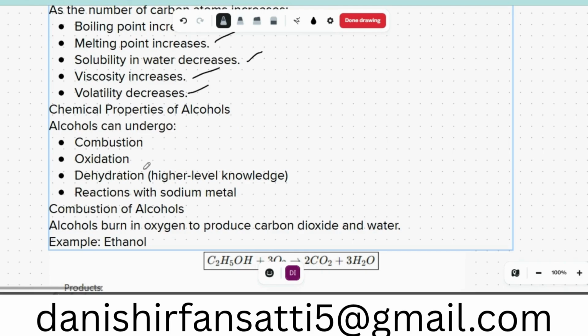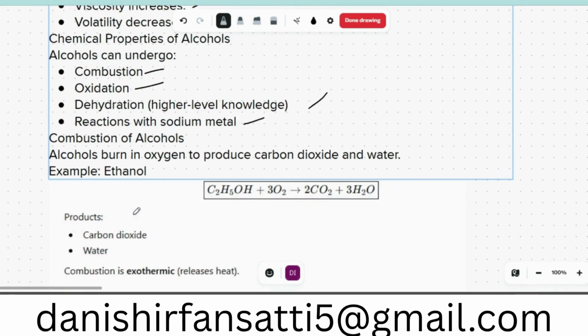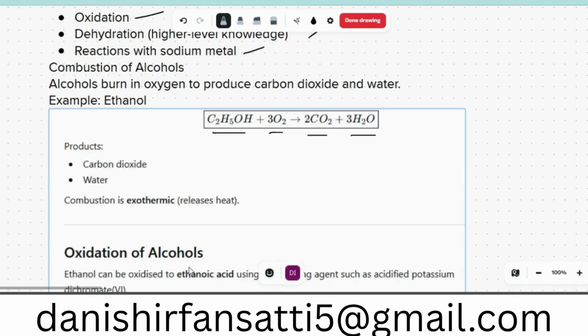Alcohol can undergo these reactions: combustion, oxidation, dehydration. Higher level knowledge we will not discuss here. Reaction with sodium metal. Combustion of alcohol: alcohol burns in oxygen to produce carbon dioxide and water. For example, ethanol burns in the presence of oxygen and gives us carbon dioxide and water. Combustion is an exothermic reaction, so we know that combustion releases heat.